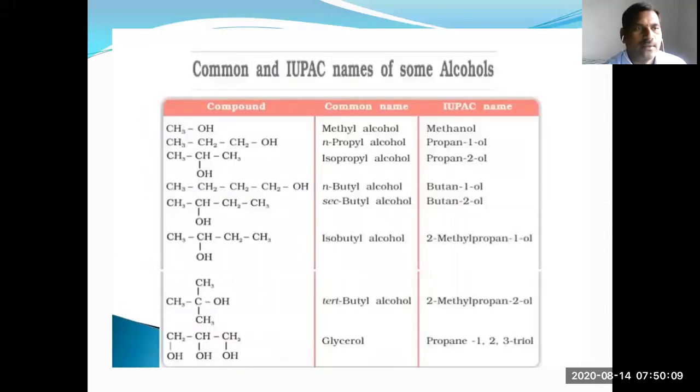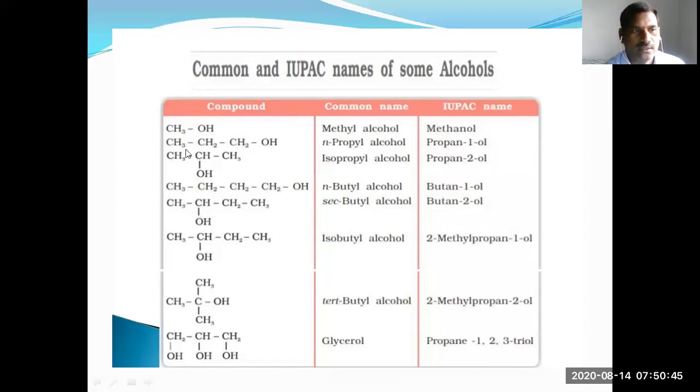See here the common and IUPAC names of alcohols. CH3OH: the parent chain has only one carbon, so the hydrocarbon name is methane. In methane, instead of e, you add the suffix ol, giving methanol, the IUPAC name of this compound. The common name, with the methyl group and the OH group, is methyl alcohol.